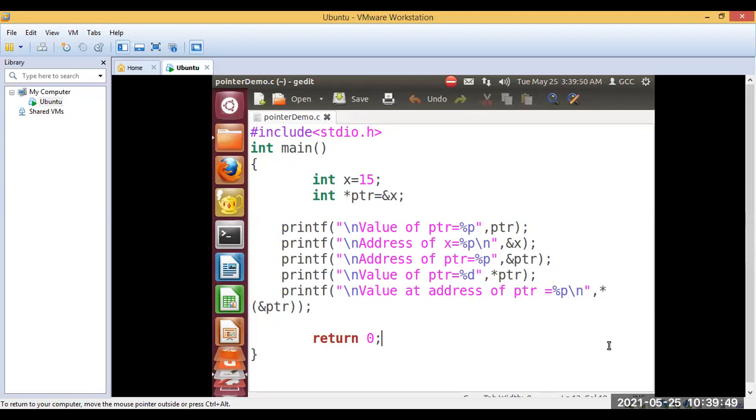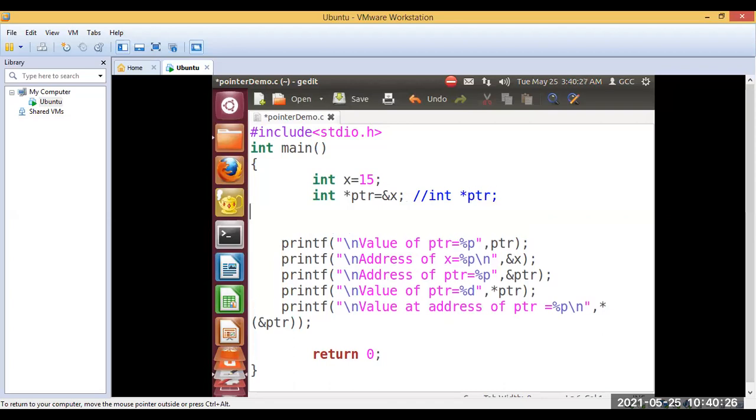Now, I have declared here a variable x which is initialized to 15, which is a normal variable. Then I have star PTR, which is of type integer. Okay, how memory is allocated in detail we will see later, but you know the basic operations. Star is going to indicate it as a pointer, and I have initialized it to the address of x. I could also write this, okay, as I've written there. I could also write this as int star PTR in one line.